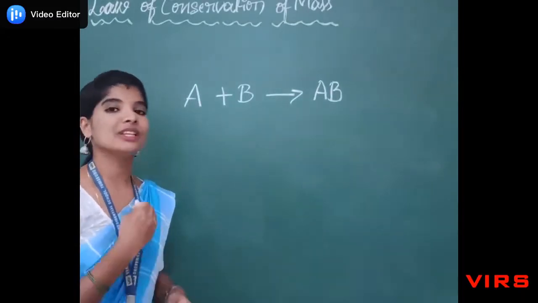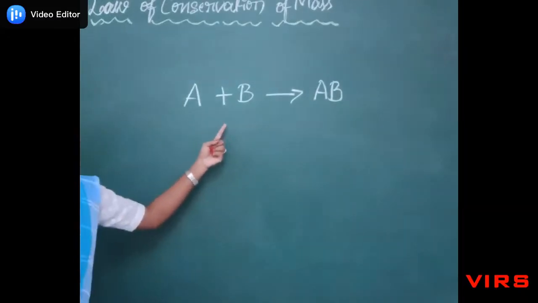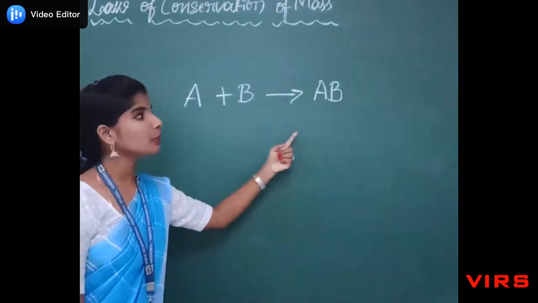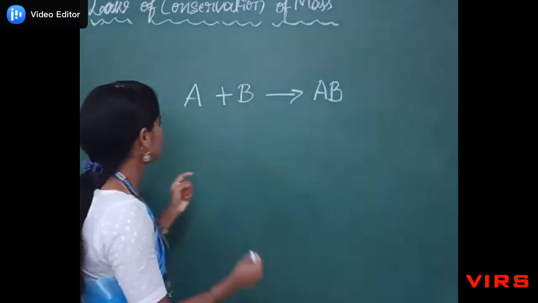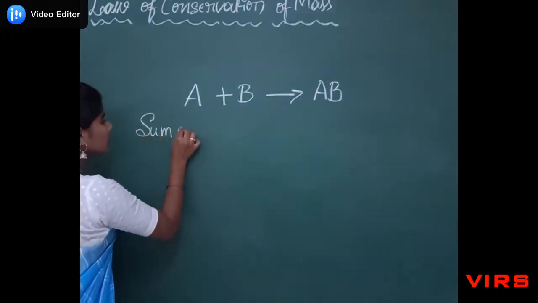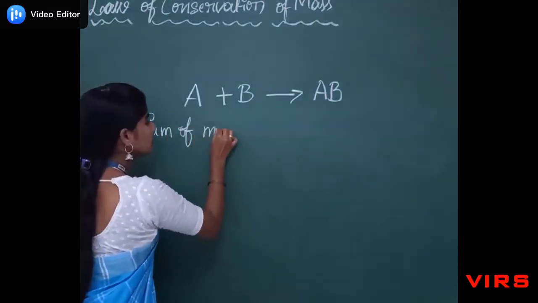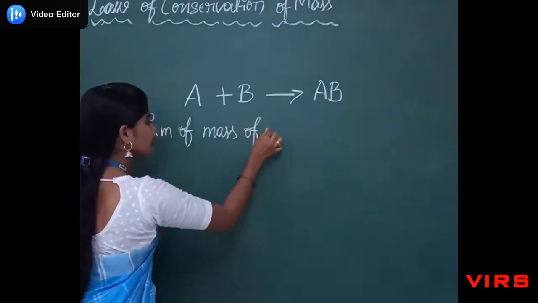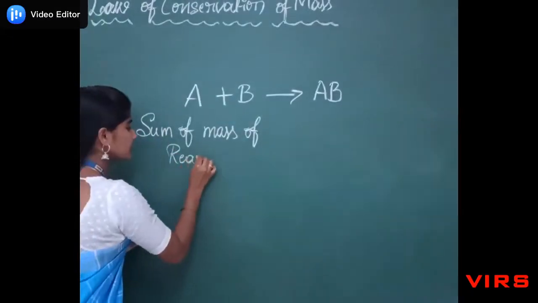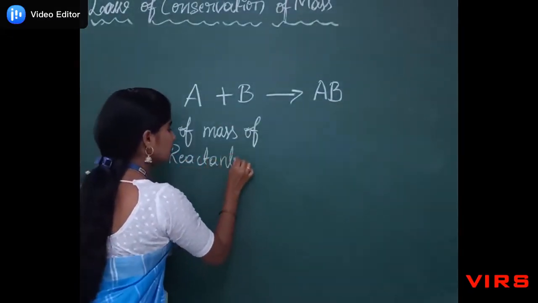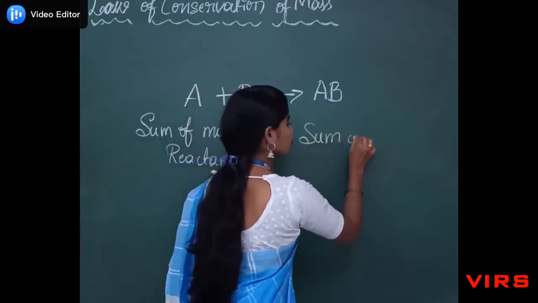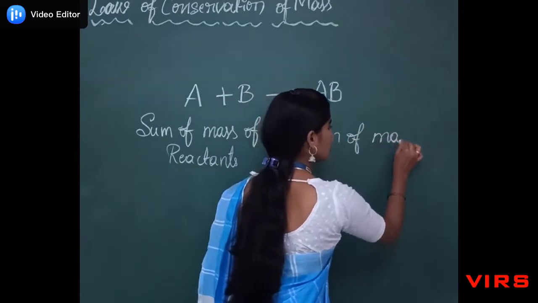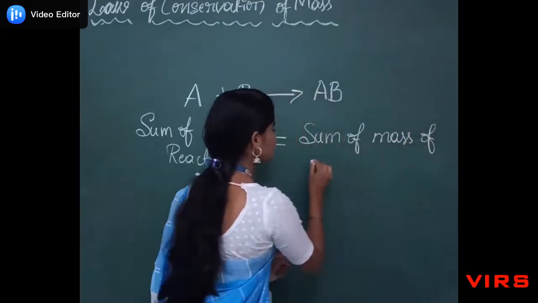According to this law, the sum of the mass of reactants should be equal to the sum of the mass of products.